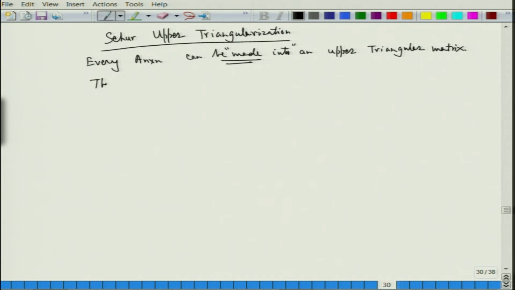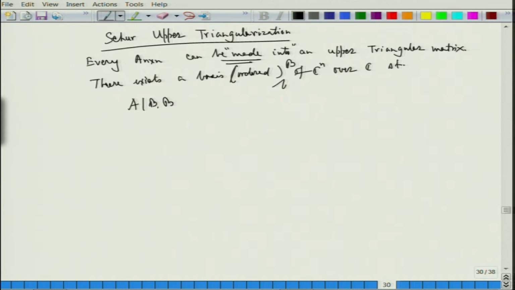What it says is that there exists an ordered basis B of C^n over C such that A with respect to B is upper triangular, or in the language of matrices, P star A P is upper triangular.